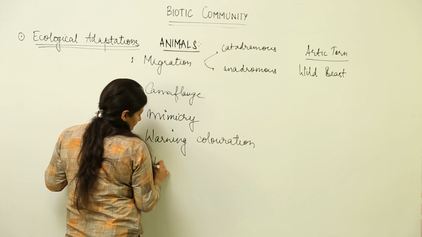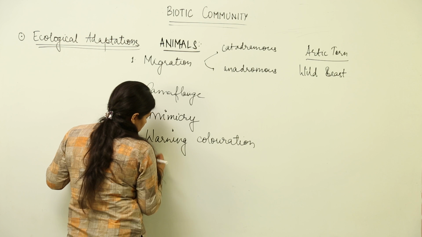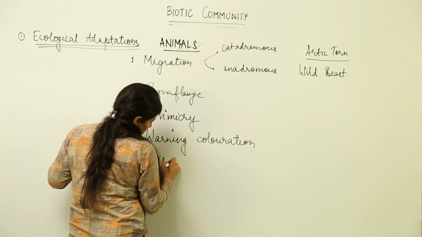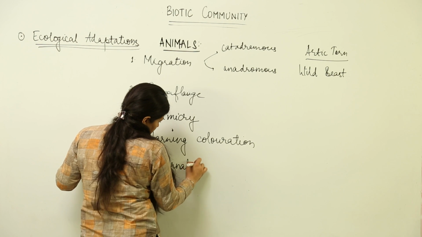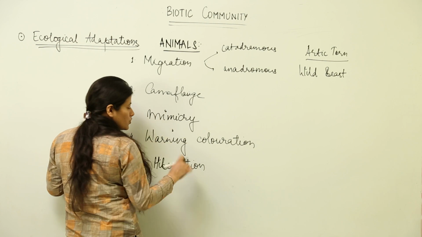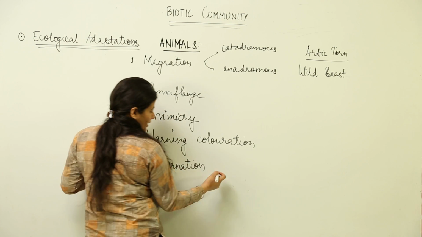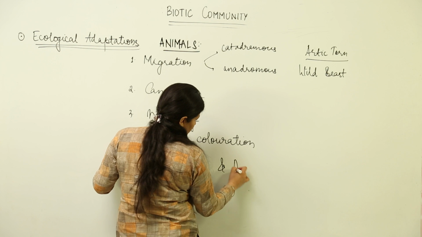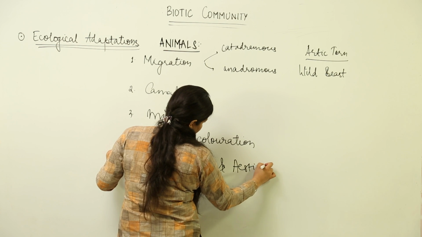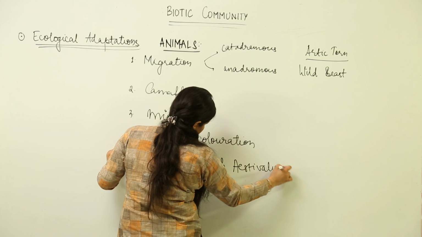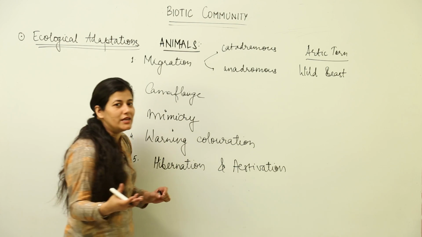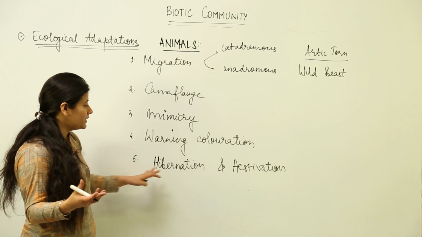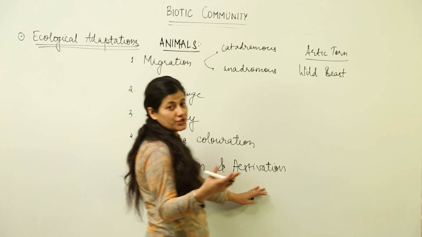Then we have hibernation. Supposedly the conditions are not suitable and the organism cannot migrate. So what is it going to do? It is going to go and sleep in hibernation mode. So we have two types of adaptations which are shown by the organisms. They could be lazy, they could not move from one place to another. The examples are hibernation and estivation.